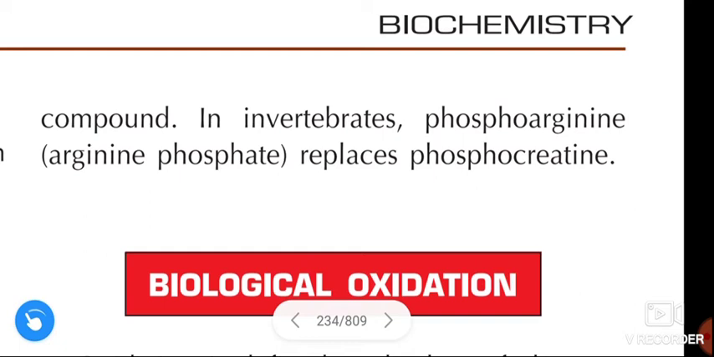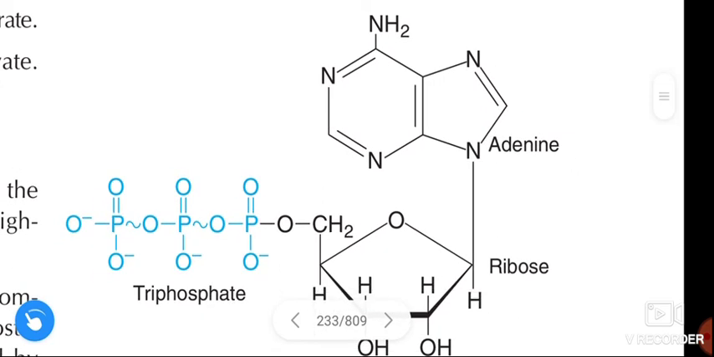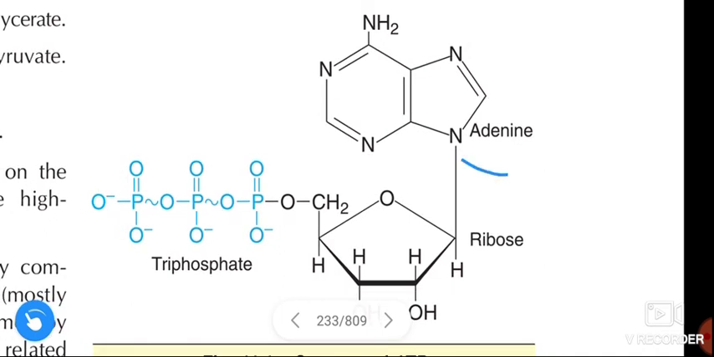Okay guys, this is about the high energy compounds. See this figure. This is the structure of ATP, and ATP contains the adenine, ribose and triphosphate. ATP means adenosine triphosphate, and this adenosine triphosphate contains the adenine, ribose, triphosphate.